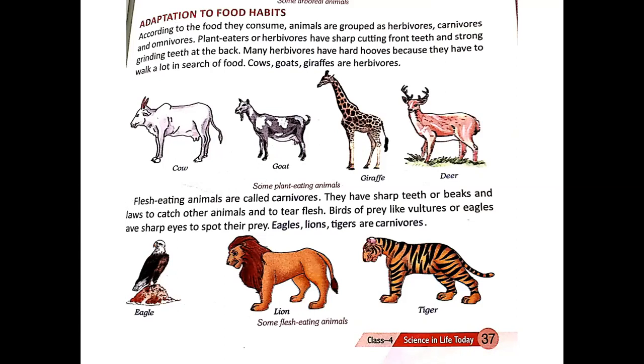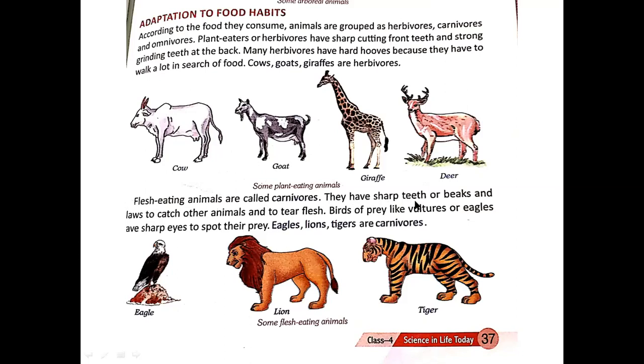Now, children, herbivores are the animals that eat plants. Simply, you can understand from the term herbivores, that is plant eater animals. Now, they have sharp teeth. Why? Because they have to bite, they have to cut, and they have very strong teeth for grinding. Understood? Now, flesh-eating animals are called carnivores.